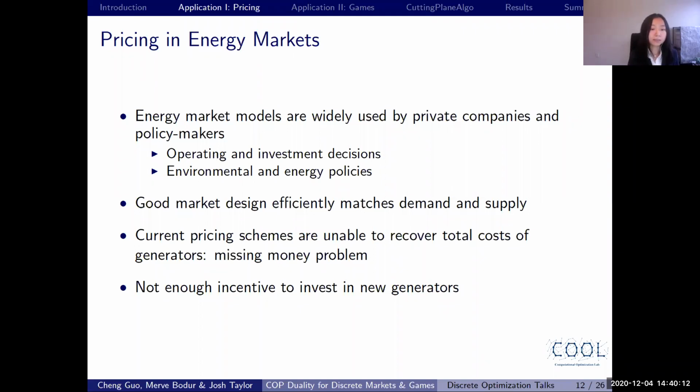However, the current pricing schemes in practice are unable to recover the total costs of the generators in the system, which creates a so-called missing money problem. As a result, the owners of the generators do not have the incentive to invest in necessary new generators.